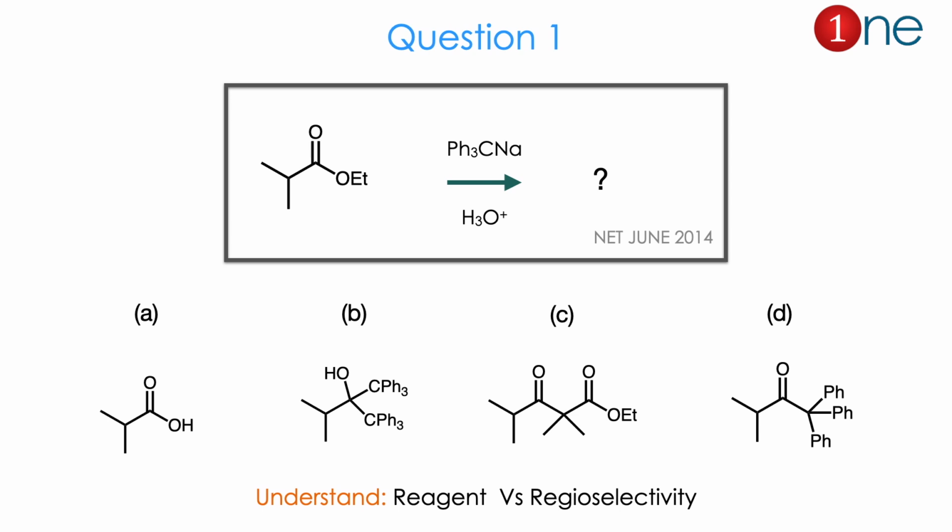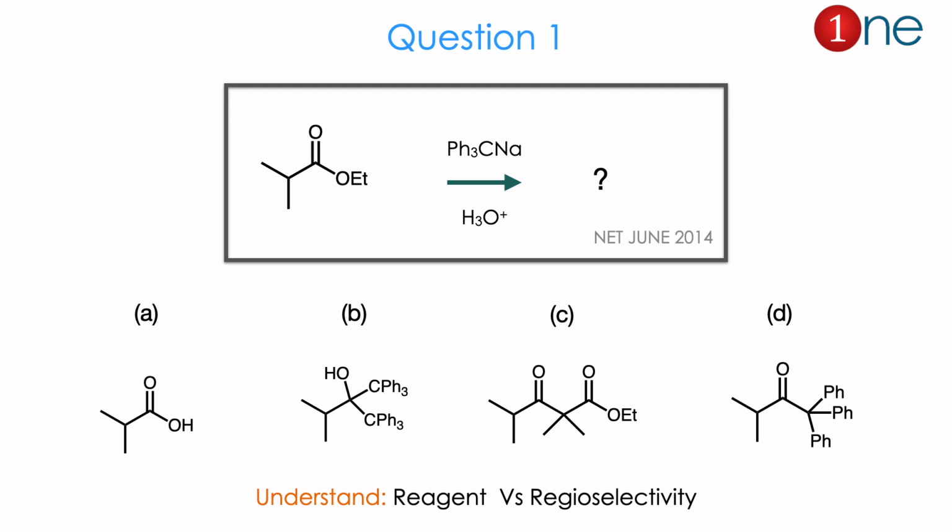Let us see question number 1. The starting material is an ester. One side is attached with isopropyl, the other side ethyl. It's an ethyl ester, and you are reacting it with a carbanion, which is triphenylmethyl balanced with sodium. Then you are hydrolyzing it. They ask you to find the product.